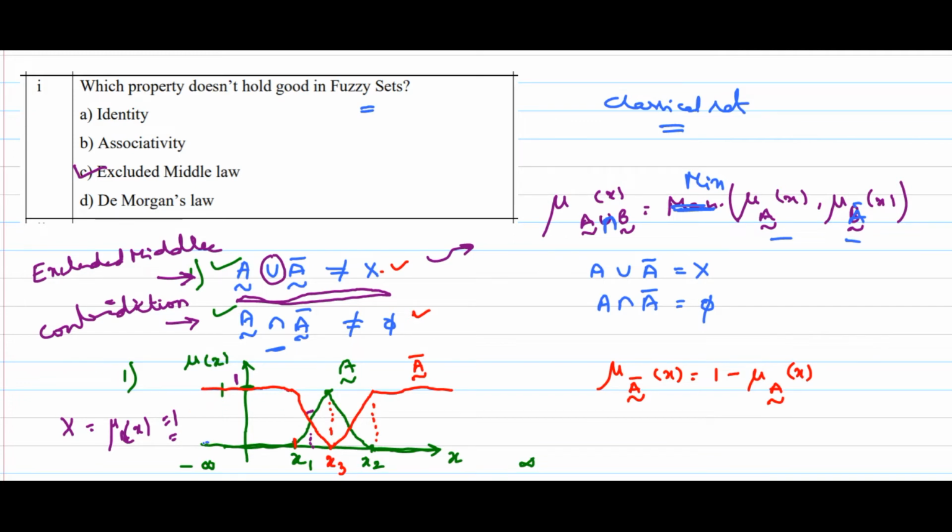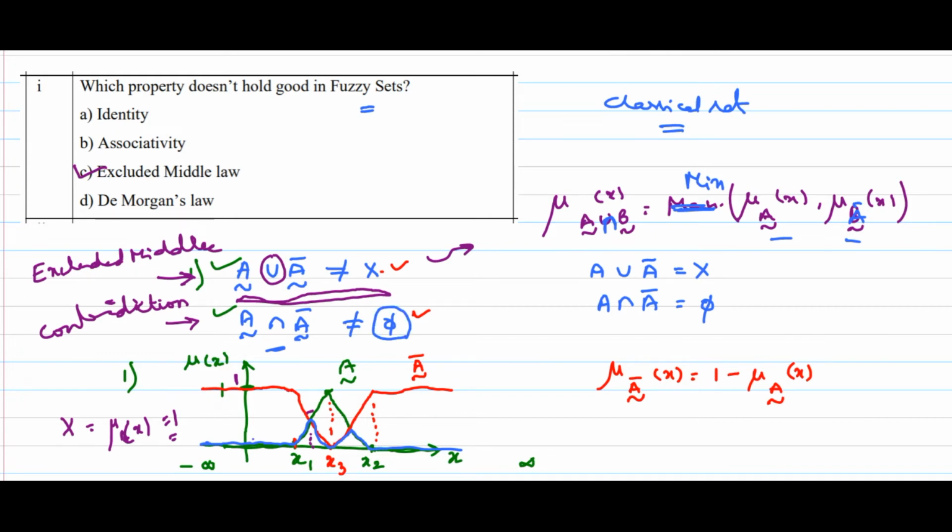Now I am capturing from minus infinity to x1. I have A as my minimum value. After that green is minimum. After this point red will be the minimum. Again red will be the minimum. And again green will be minimum. And finally this is the thing. So what exactly do we want? We want A intersection A bar to be equal to φ. We are checking this part.